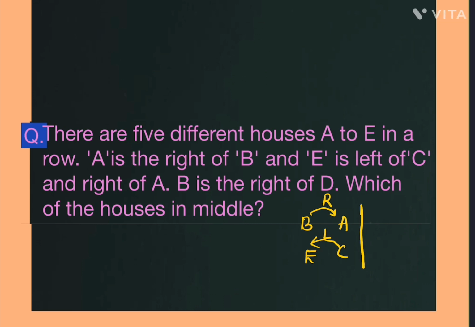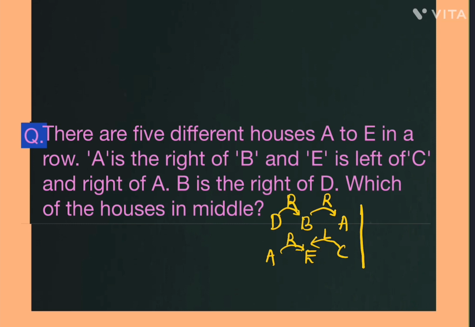E is left of C and E is right of A also. And B is right of D, given. B is right of D, that means D is left of B. This is a given thing.